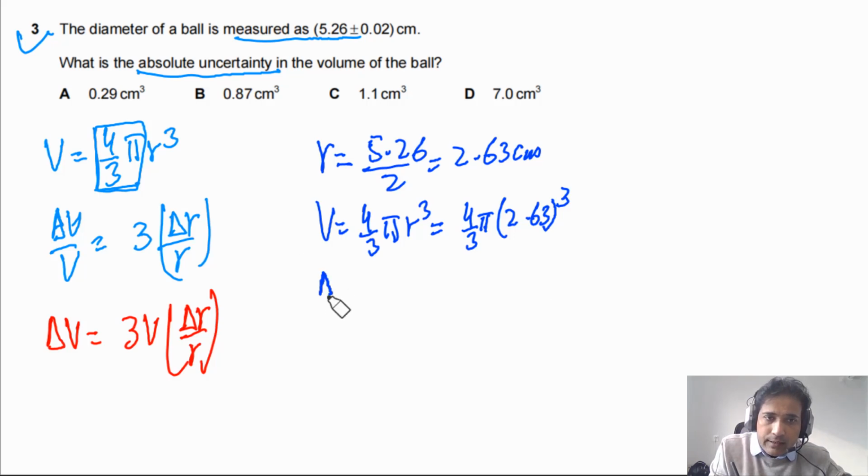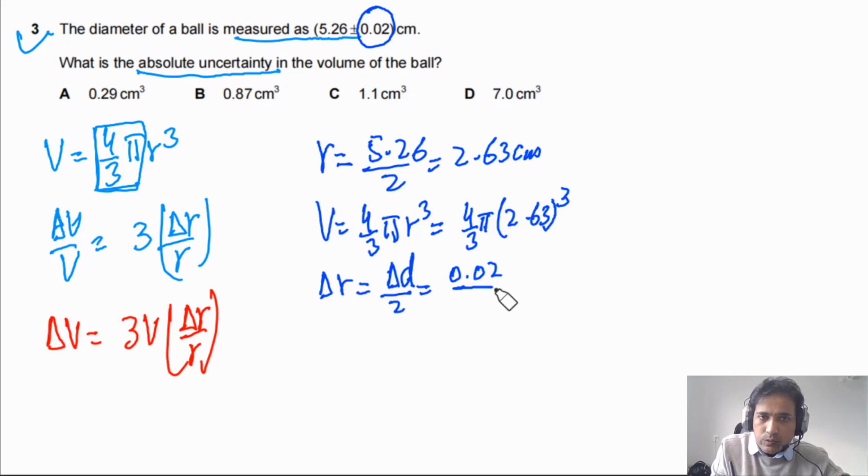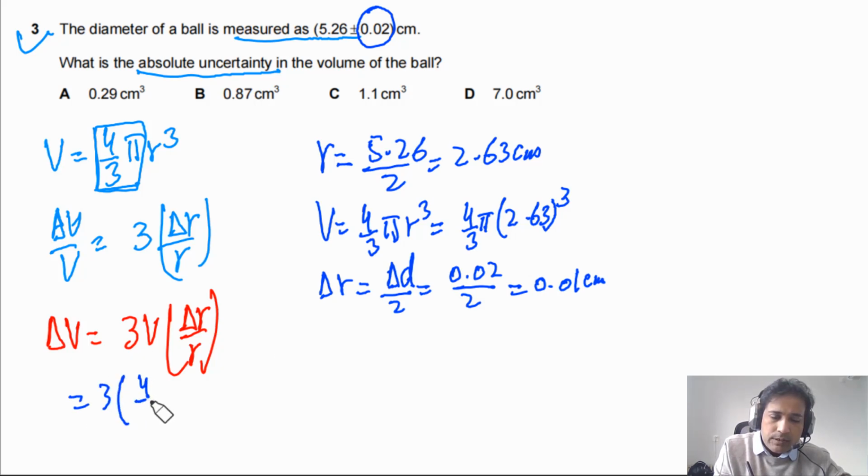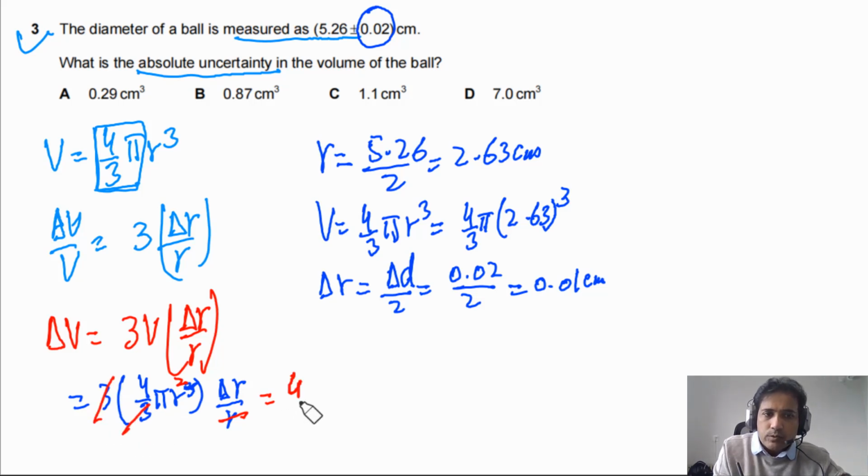And we need to find out delta r. Delta r has to be equal to delta d by 2. So this is delta d, that is equal to 0.02 divided by 2. So we will get 0.01 centimeters. So here we can write down 3, and volume is 4 by 3 pi r cube. We don't need to calculate this one. So here we can say this is delta r by r. From here, this r square, r cube, we can cancel with this one. So here is r square. Now we can rewrite this one, and this 3 we can cancel with this one. So we have 4 pi r square times delta r.